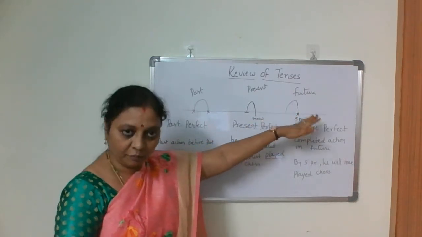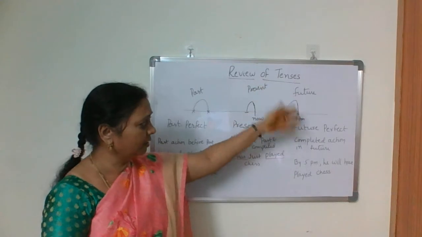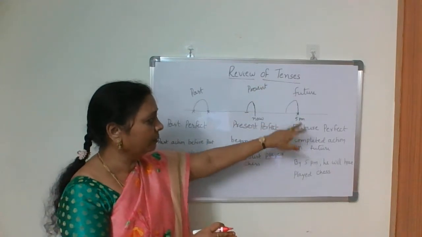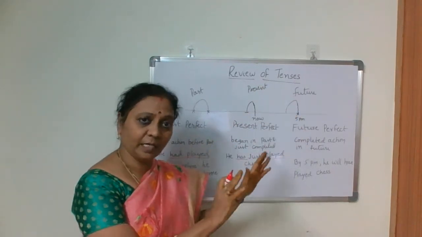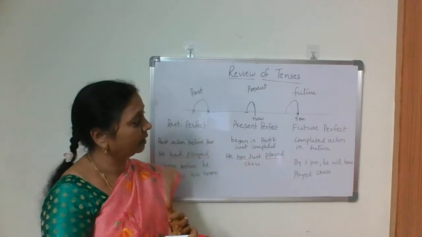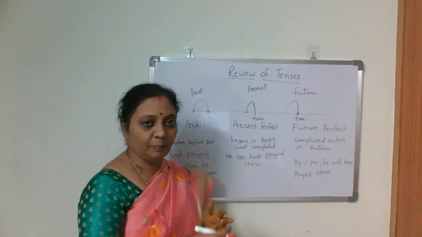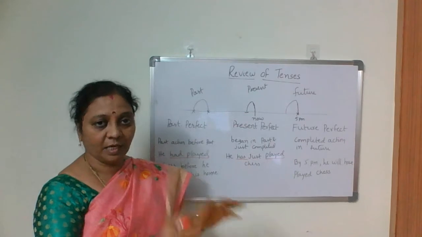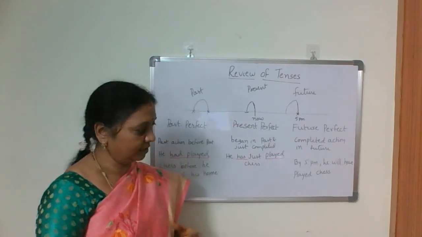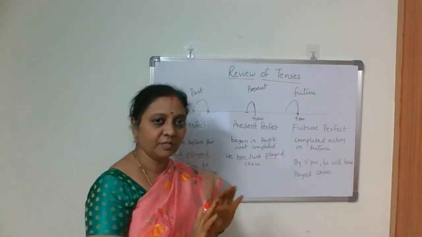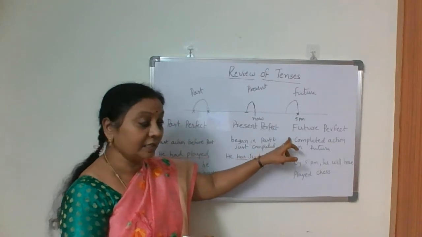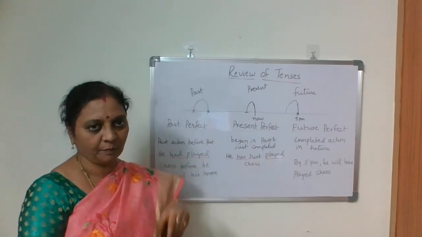That is in the future, tomorrow or next week or next Sunday. By 5 p.m. he will have completed by that time. By that specific time, by 5 p.m. he will have played chess, means he will have completed playing chess. By that time the finished action will be completed. In that case we have to use future perfect tense.